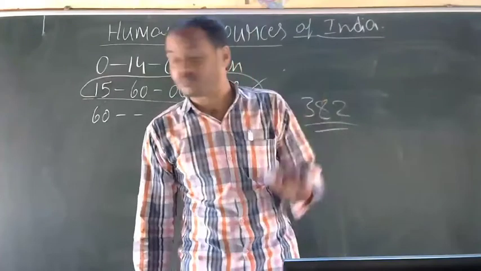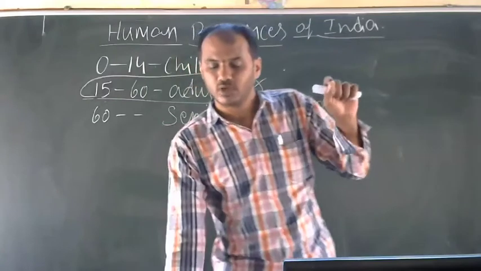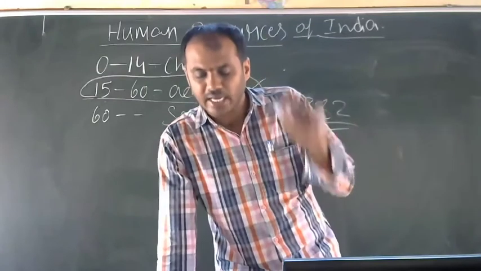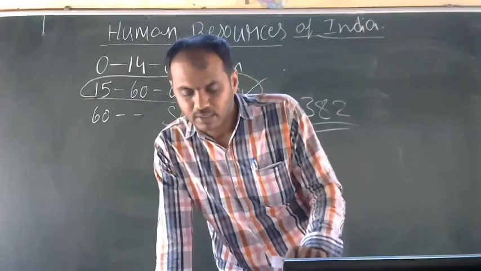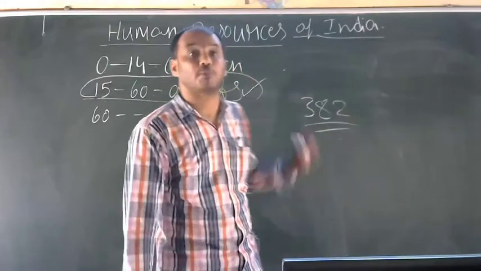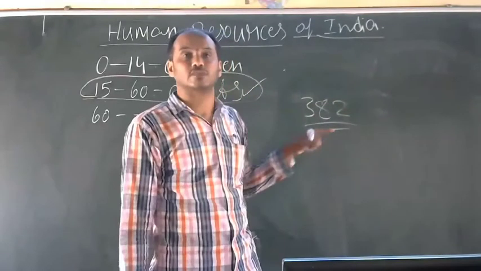So next, India occupies 2.4% of the total land area of the world, but supports 16.7% of the total world's population. Even this is very dangerous.